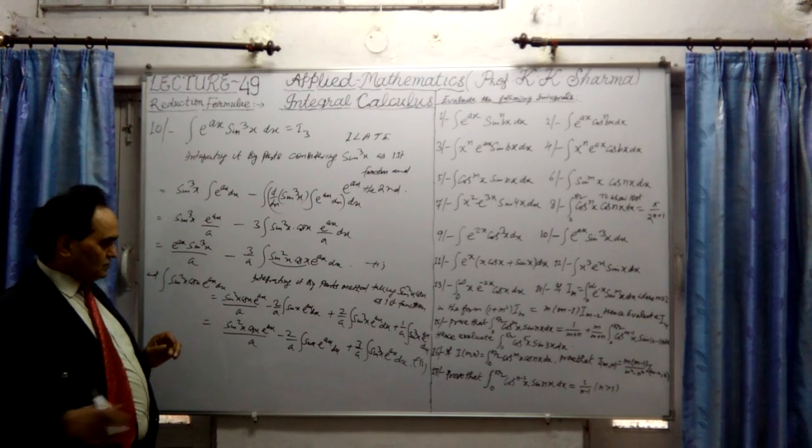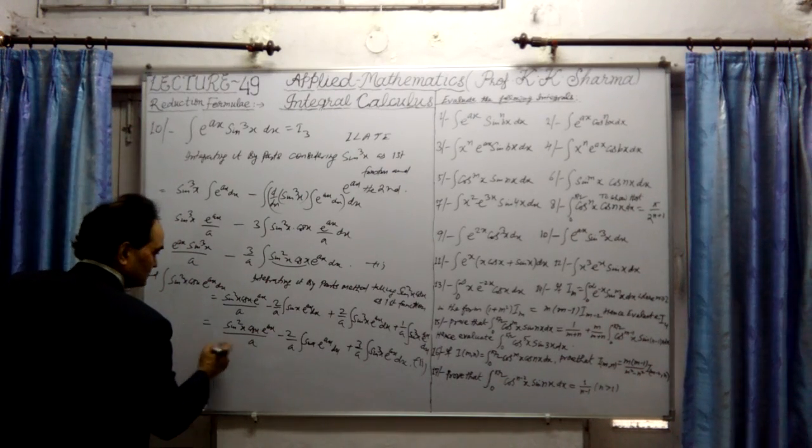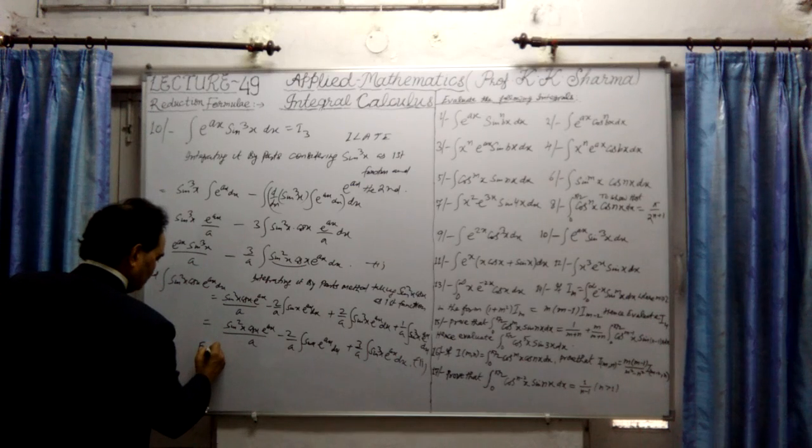So let me write it from the first and second.